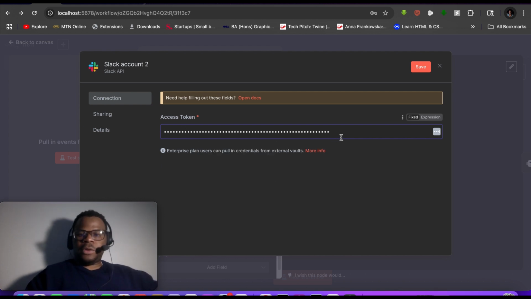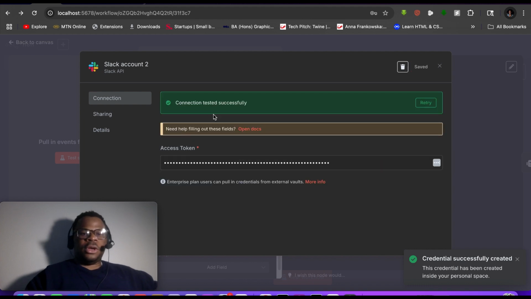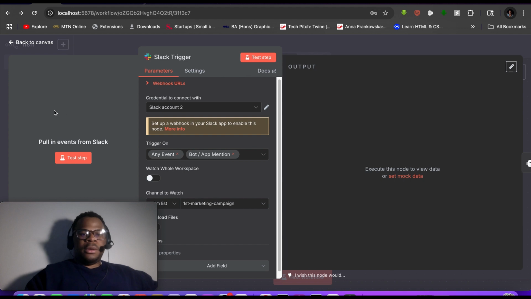Okay, and then you should see this green light come on. It should be a green, yeah, credential successfully created. So you should see connection tested successfully. That means that you've successfully been able to connect to a new Slack account.